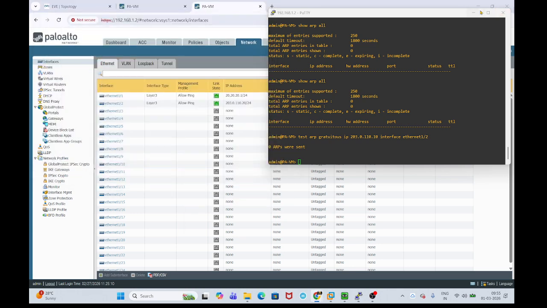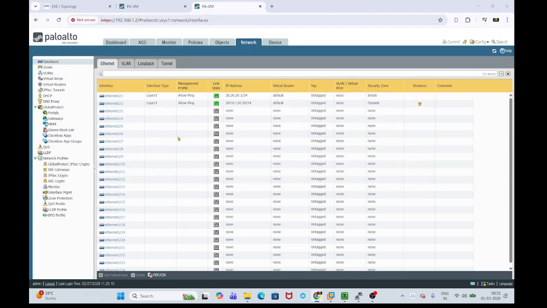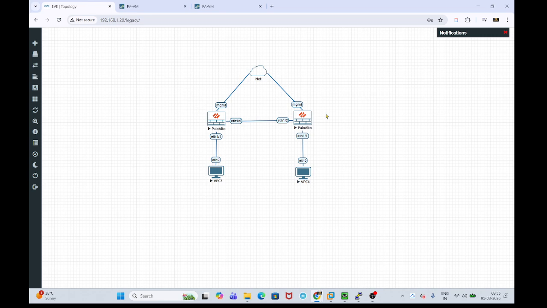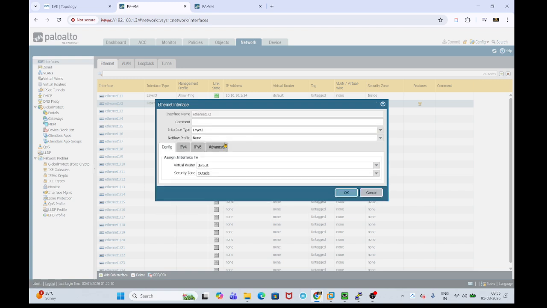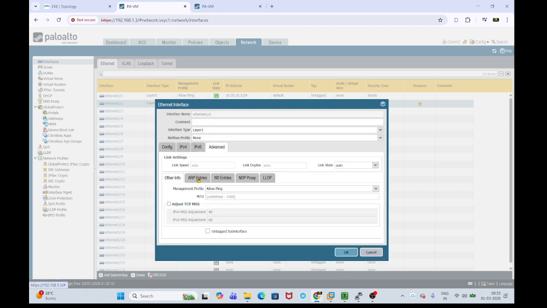So how can we configure an ARP entry manually on the firewall? You can go to the interface which is connected to the peer firewall. Here we are using Ethernet 1/2, right? So go ahead on my Hyderabad firewall. This is my Hyderabad firewall. There is the interface, this is Ethernet 1/2. You have to go to Advanced. There is an ARP entry.